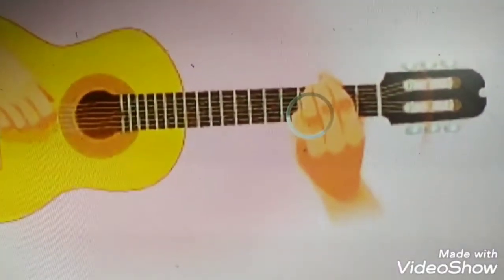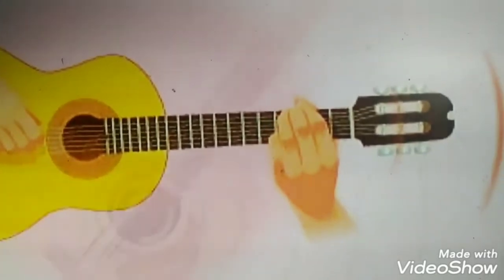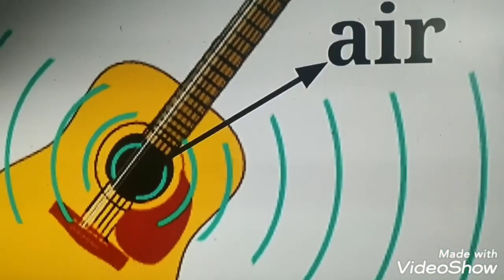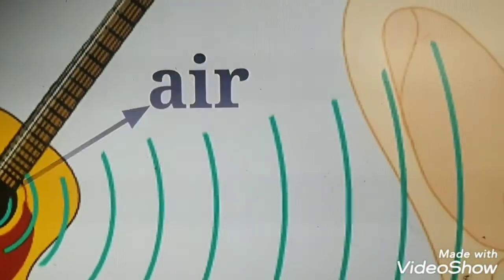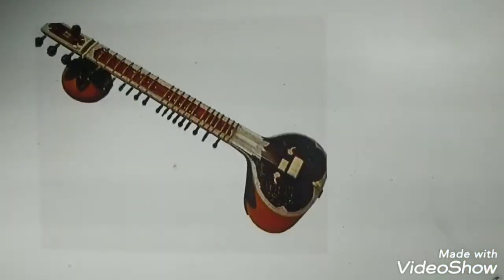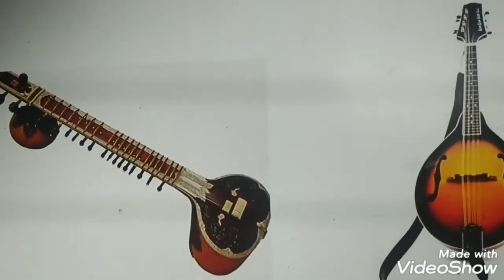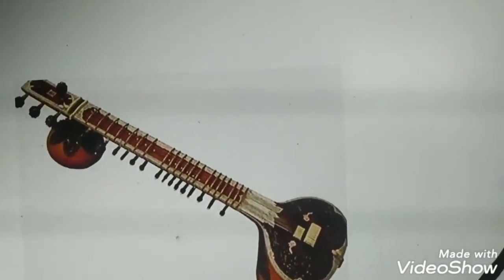When we stretch the strings of a guitar, it produces sound, right? But not only the strings, the air inside the guitar also vibrates and produces sound. So those vibrations reach the ear and create a sensation, so that we are able to hear. Like that, veena and mandolin are also string type musical instruments. Okay, string type musical instruments.